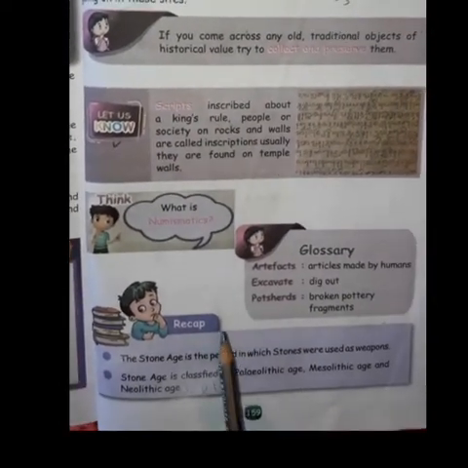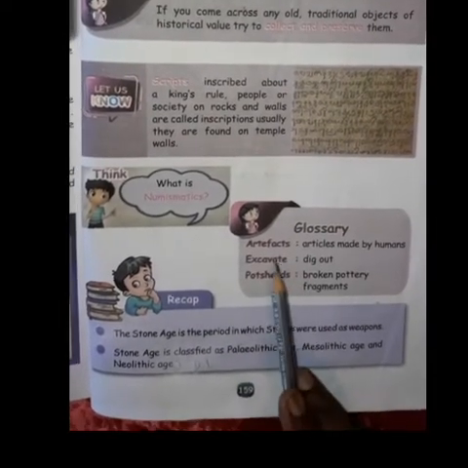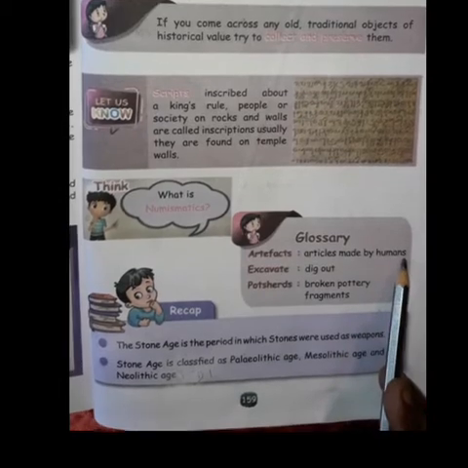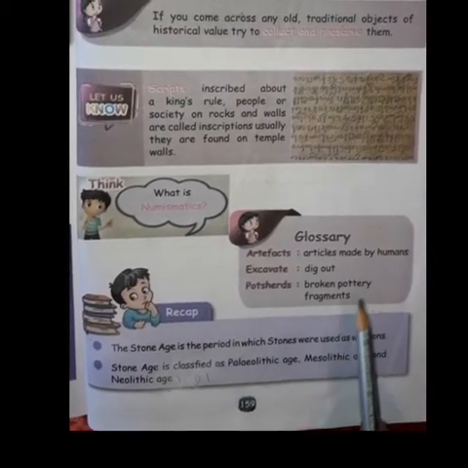Read the lesson thoroughly and learn the new words. Here three meanings are given. Artifacts: articles made by humans. Excavate means dig out. Potsherds are broken pottery fragments.